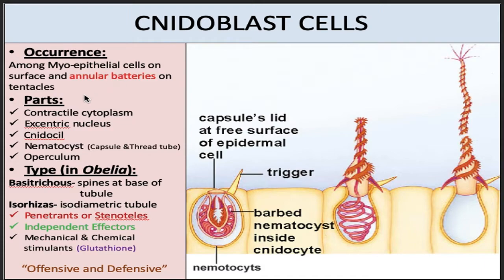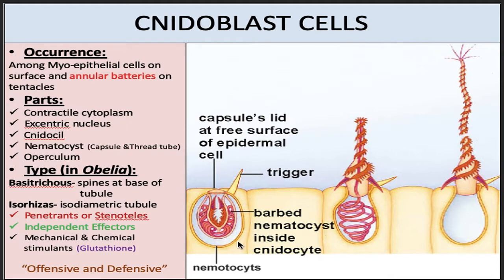If we talk about the detailed structure of a nidoblast cell, it includes contractile cytoplasm. Mostly the nucleus is pushed towards the periphery, and that's why it is called an eccentric nucleus. There is a structure called the nidocil. It helps in receiving the trigger. The nematocyst is the capsule-like structure and includes the thread which bears the spines. It has an operculum, which is the lid-like structure.